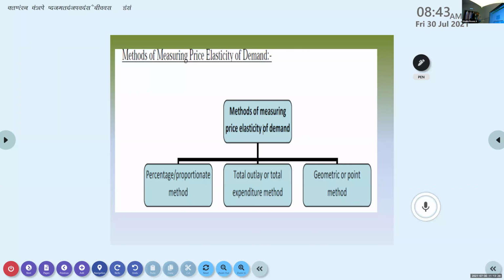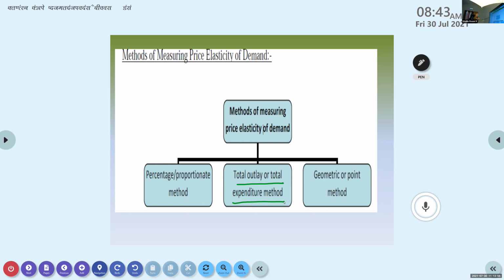Another method is the total outlay method, or total expenditure method. This is about the expenditure of a consumer when the price changes, according to the responsiveness of demand. Will the expenditure go down or up with price changes?